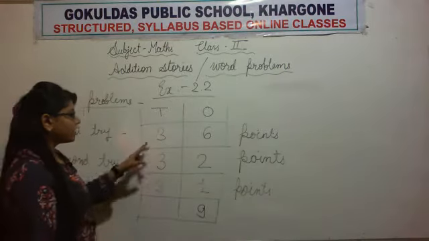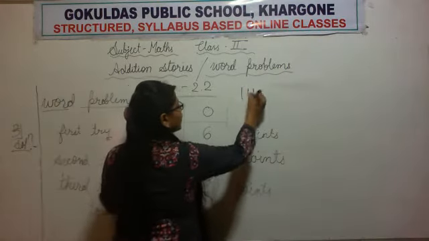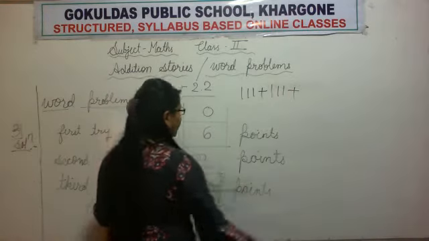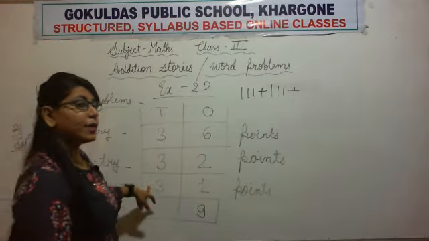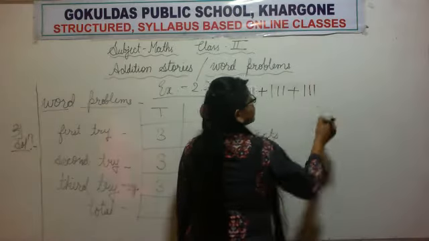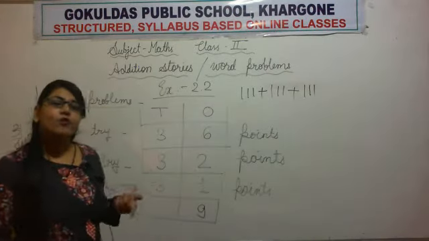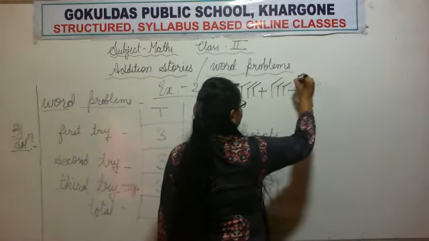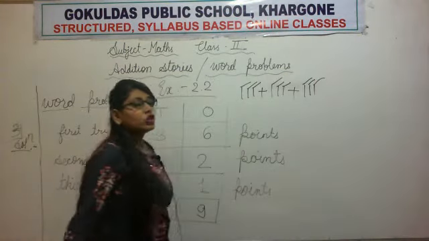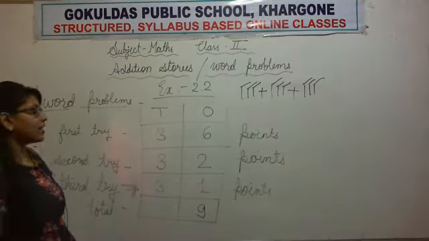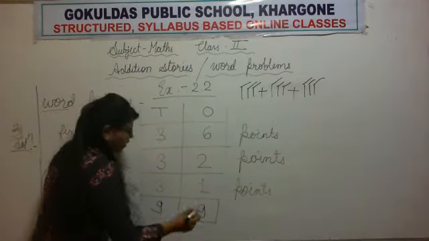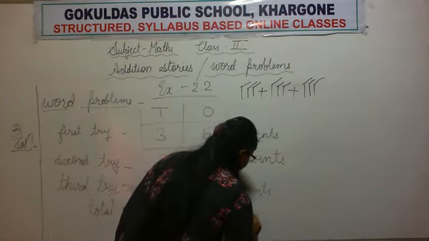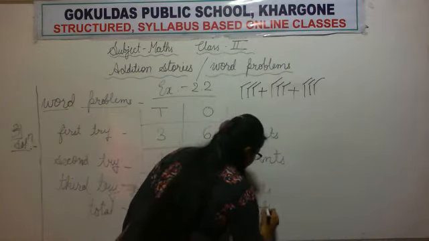Now it's turn for tens column. 3 sticks, so we will draw 3 sticks. Again 3, so we will again draw 3 sticks. And again the next number is also 3, so we will draw 3 sticks. Now let's count how many sticks we have. 1, 2, 3, 4, 5, 6, 7, 8 and 9. So 9 sticks are there, so we will write the number 9. Okay, so total 99. What 99? 99 points.